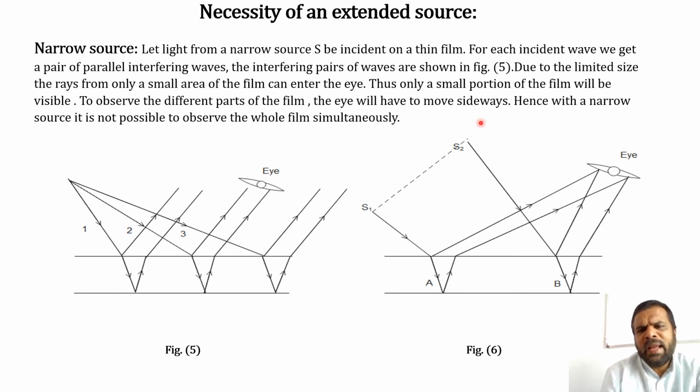Now this is the narrow source, and this is the extended source. The extended source has S1, the light from S1 falls on the film here, and from the other part of the source falls on here. This means that simultaneously, at one time, we will see this much of film. Okay.